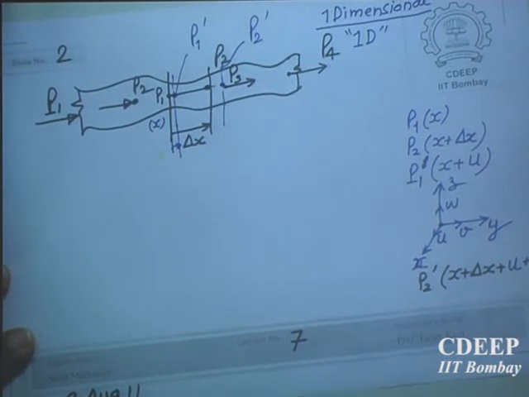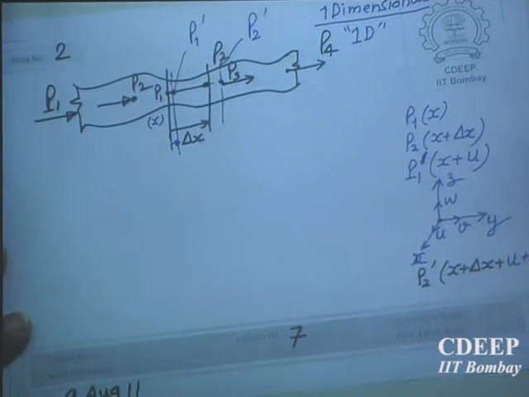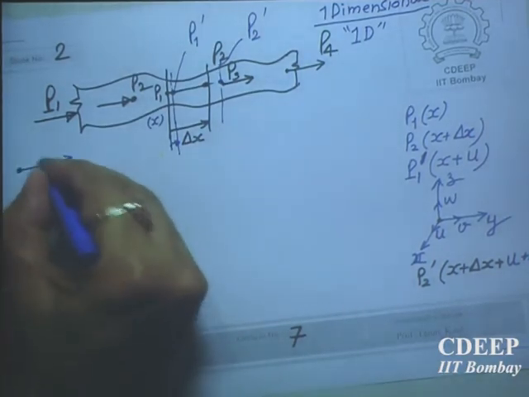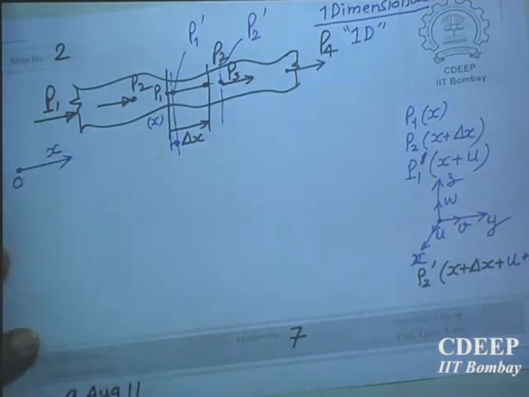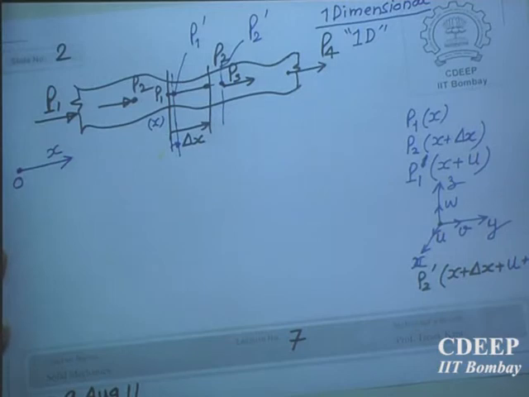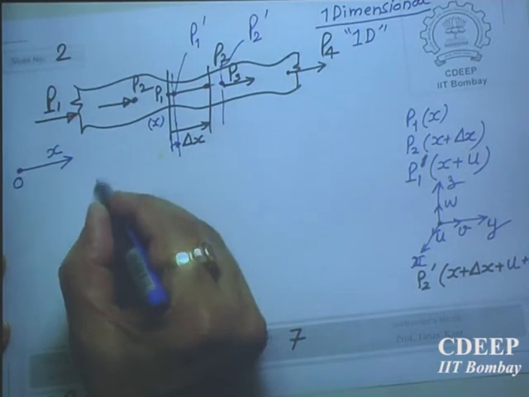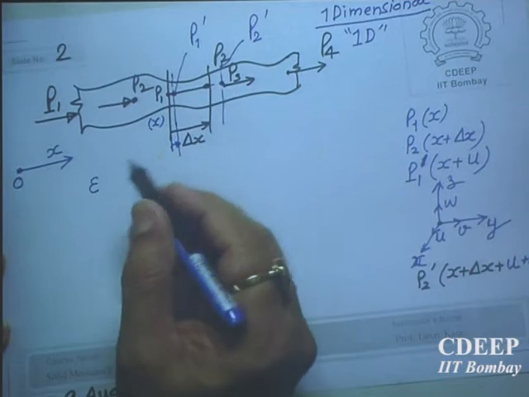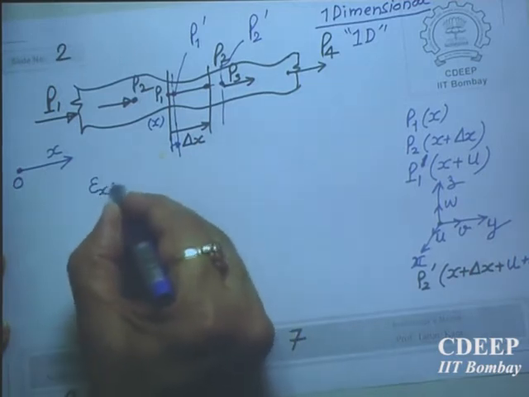Is it okay? Everything is positive, we are taking positive in positive coordinate direction x. I am measuring x along this from origin. Everything is taken in the positive. So this is okay. So what is the strain? How do you define strain? Longitudinal strain, which we have already defined, change in length divided by original length, axial strain. So delta x is the axial.